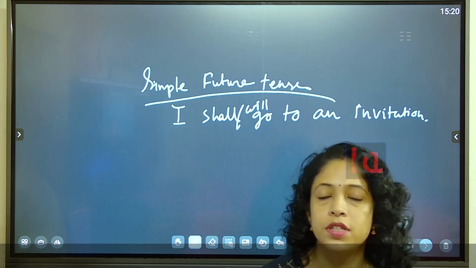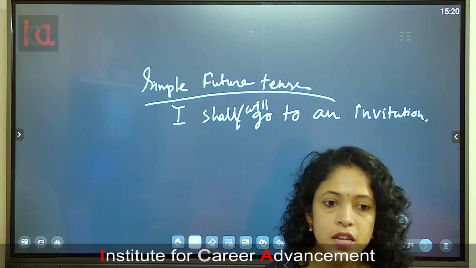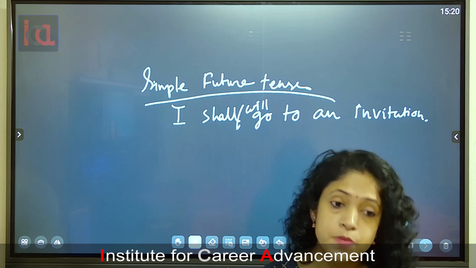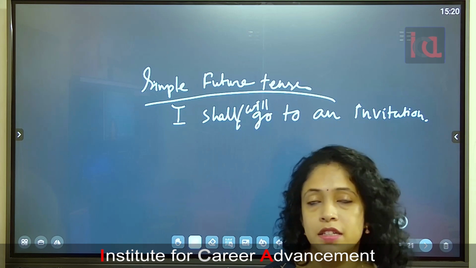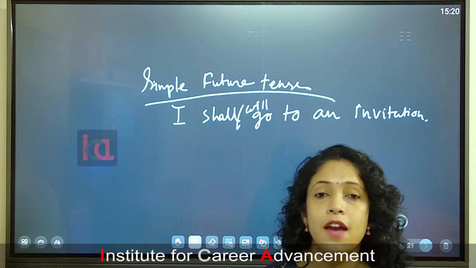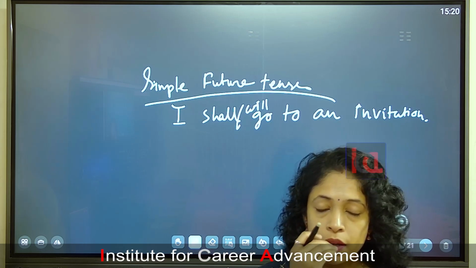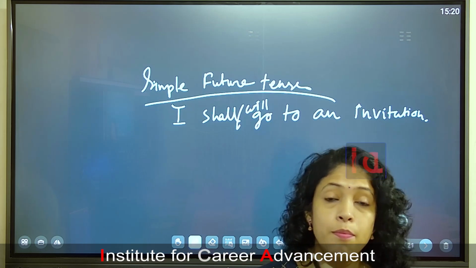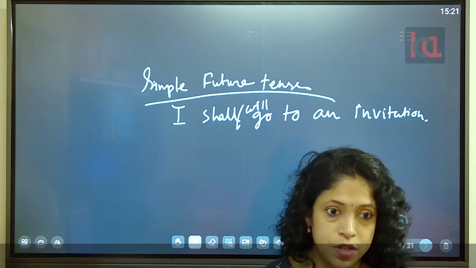Earlier what we did, we used shall with first person and will with second and third person. But whenever we have to put force in a point, I shall do it or I will do it.